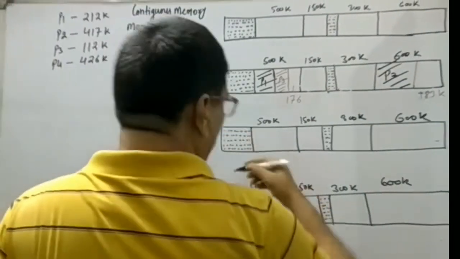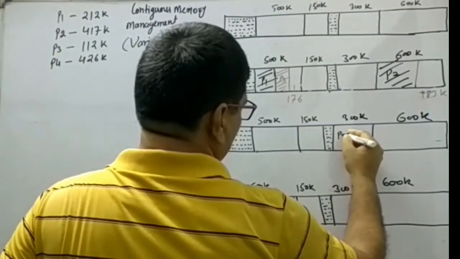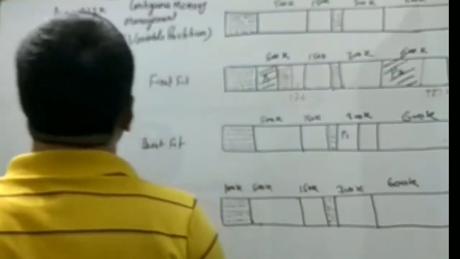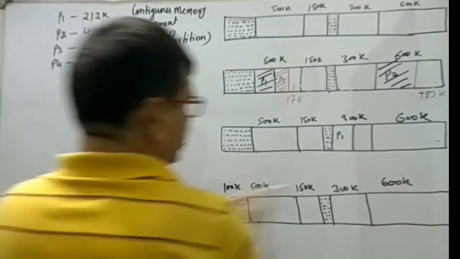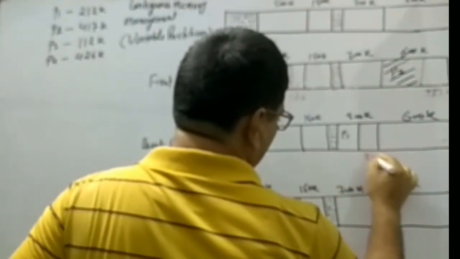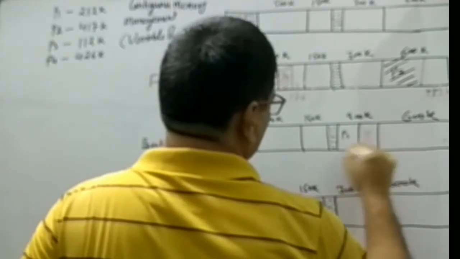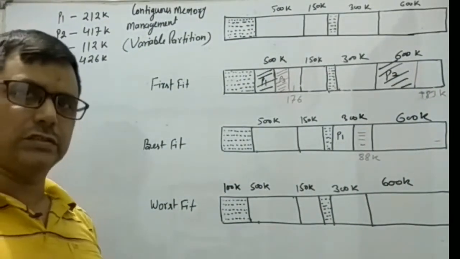So 212K will be accommodated by process P1, and the rest size is 88K. This 88K is available for the next process.